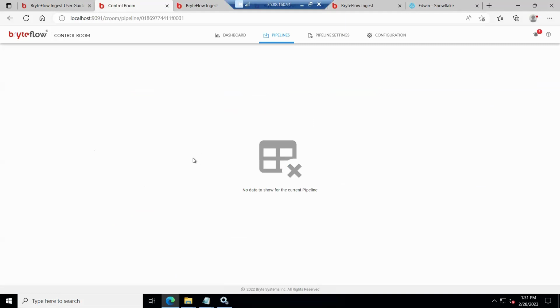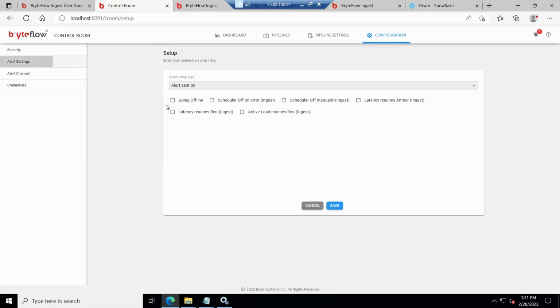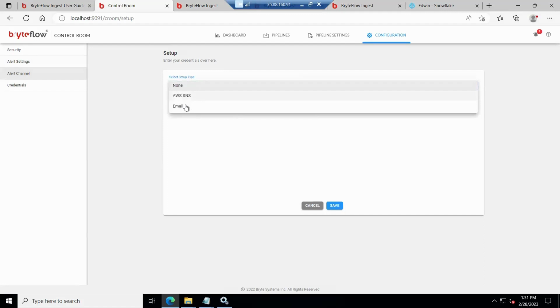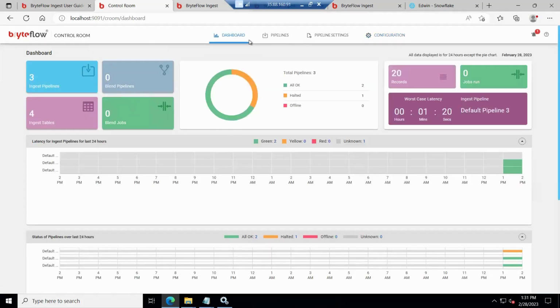click on 1. So it shows you the table names, the last load, and the total records that have been loaded in last 24 hours. All this information is there. Plus, you can set up the alerts. So you can check all the alerts, the triggers that you want. And in the channels, we can set up AWS SNS or email to send out an alert. So this is the overall dashboard of Ingest and BryteFlow Ingest. Thank you.